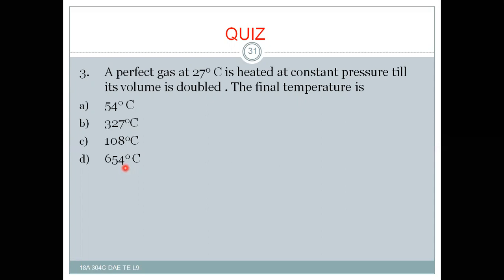As I told you, V1 by T1 is equal to V2 by T2, and the doubling is there, and T1 is also there. Then you can calculate T2 very easily by using the relation. After calculation, the value is 327 degrees Celsius, which is the right answer. Use the formula V1 by T1 is equal to V2 by T2, and you will get your T2 value.